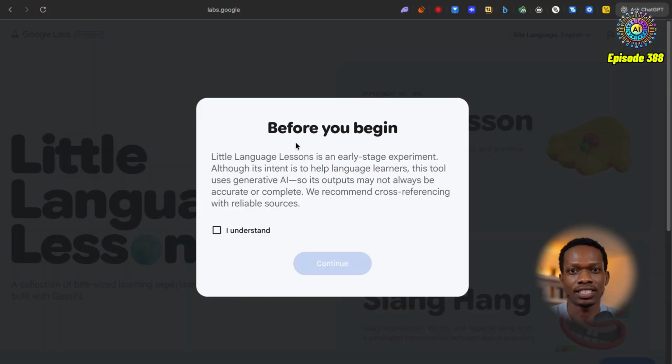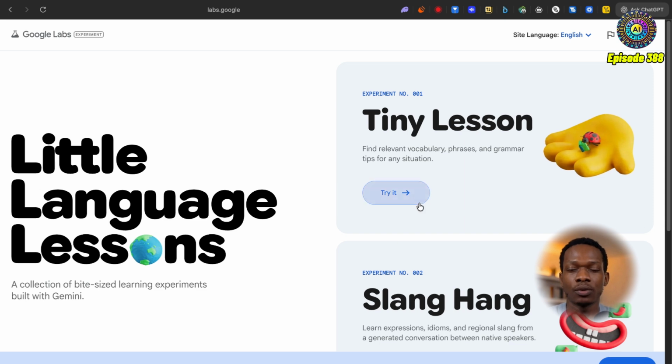So I'm going to dive right into this here, and Google has assured us that this is just an early stage experiment, although its intent is to help people learn languages. The tool uses generative AI, and of course, you should always check the outputs from any form of generative AI. So we're going to dive right into this here.